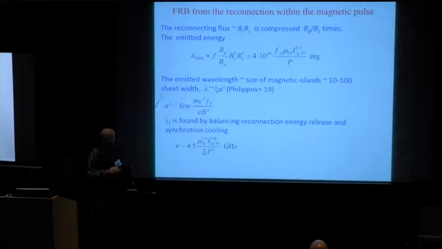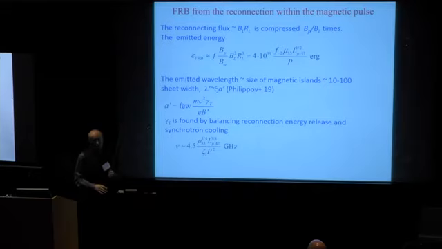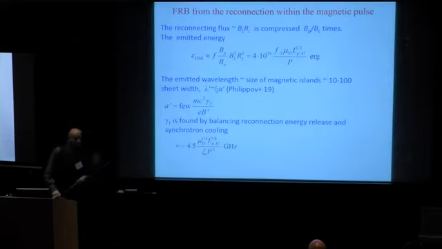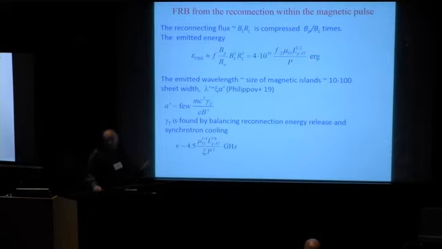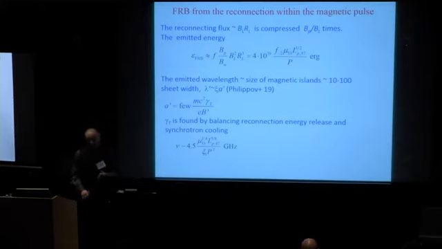Thermal Lorentz factor may be found by balancing energy released in the reconnection process with the synchrotron cooling. In this case, without fine-tuning, we get radiation in the gigahertz band. Therefore, we have a pulse duration of about a millisecond with this luminosity and this frequency.